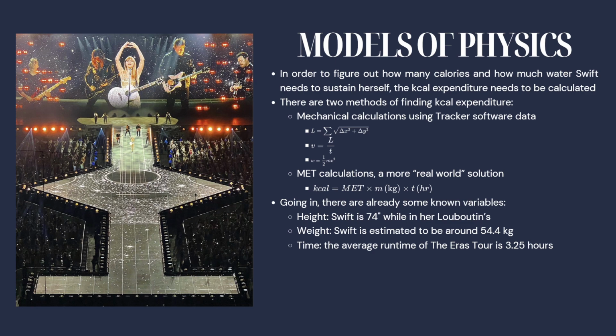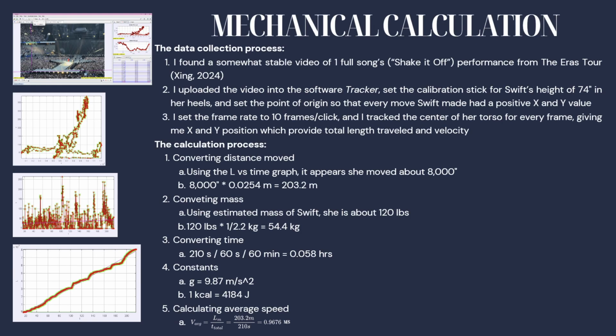So to calculate her caloric expenditure, there are two ways that we could do it, which is mechanical calculations using tracker software data, and then MET calculations, which are a more real-world solution. Going in, we already know that she's about 74 inches, she's about 54.4 kilograms, and that the show is 3.25 hours long. So for the data collection for the mechanical calculation through Tracker, I found a somewhat stable video of one full song of Shake It Off from the Eras Tour.